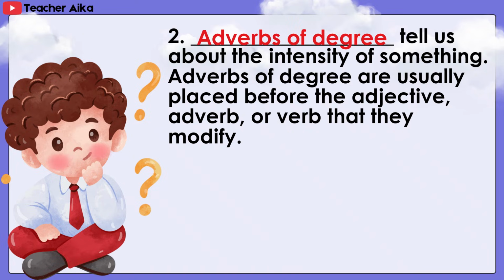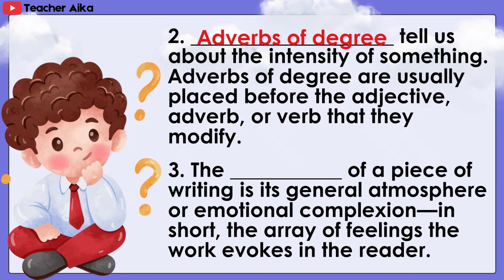Adverbs of degree tell us about the intensity of something. Adverbs of degree are usually placed before the adjective, adverb, or verb that they modify. 3. The mood of a piece of writing is its general atmosphere or emotional complexion. In short, the array of feelings the work evokes in the reader.